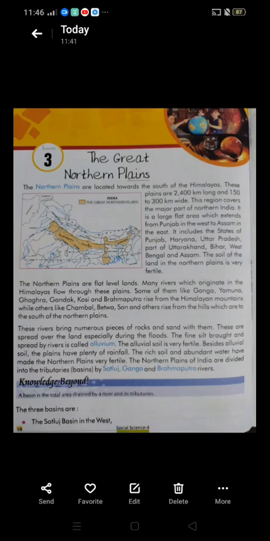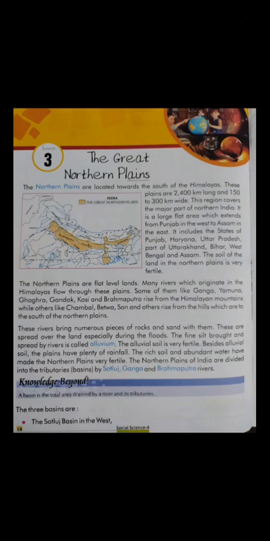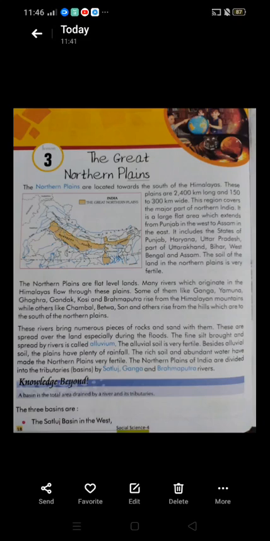It is a large flat area which extends from Punjab in the west to Assam in the east. Children, extend means exceed.